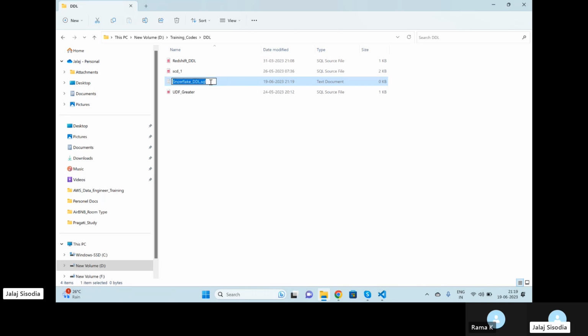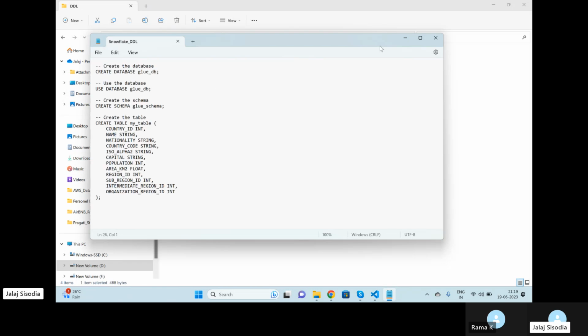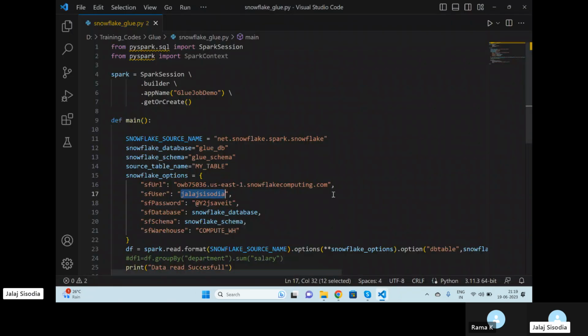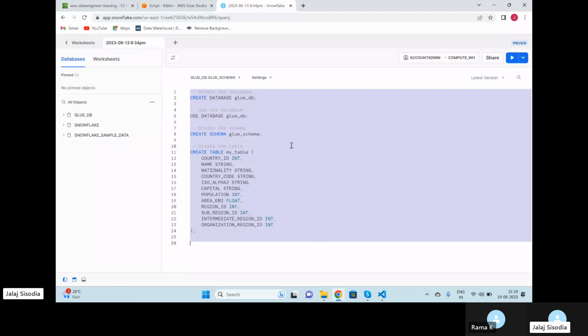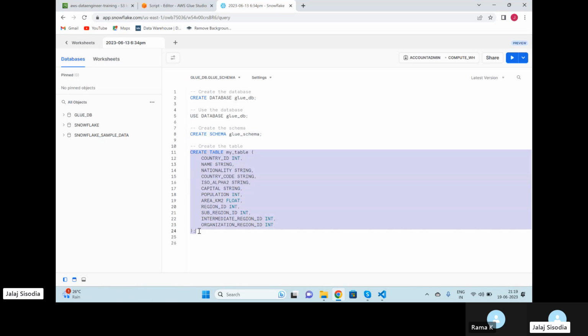Okay. Paste this and save it. I'm doing very simple steps. First I'm creating my GlueDB. Second, I'm using my database. Third, I'm creating a schema, and fourth, I'm defining my table here. Okay, I'm doing very basic things here.